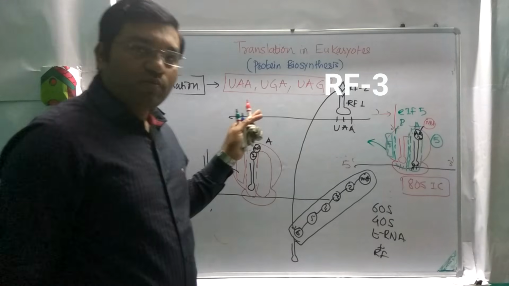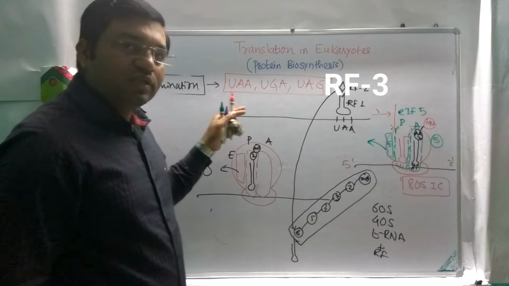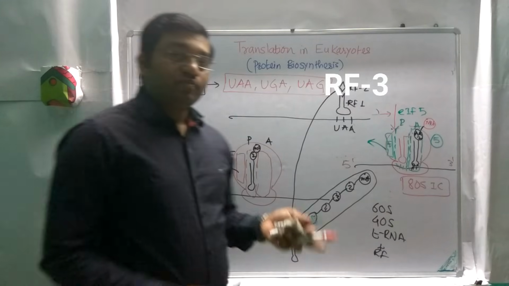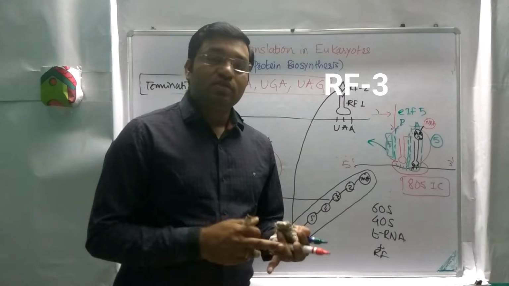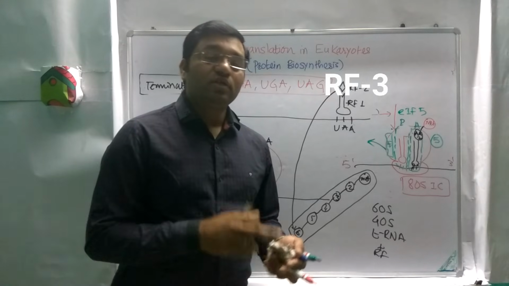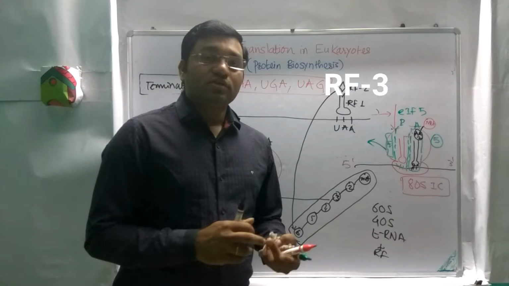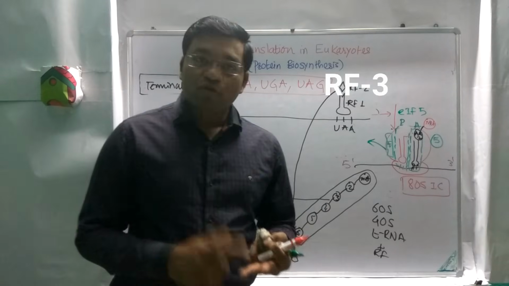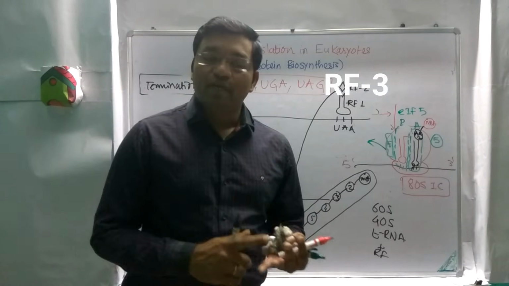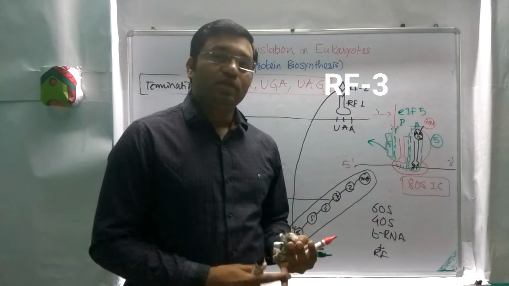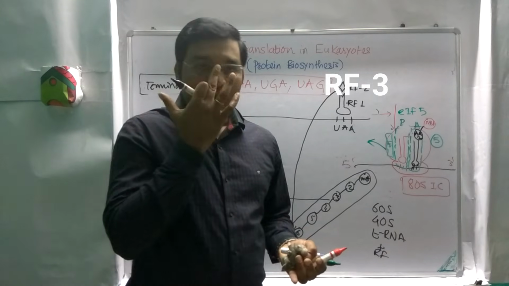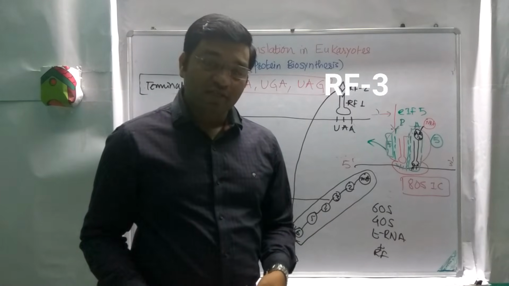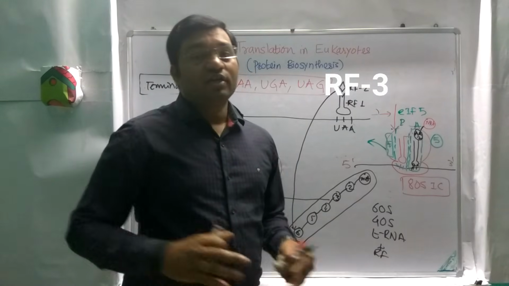So in today's lecture, we discussed the activation of tRNA, then initiation, elongation, and termination. In initiation, we discussed the mRNA activation, then ribosomal dissociation, formation of the ternary complex, and formation of the 80S unit. In elongation, there are three steps: attachment of activated tRNA to the A site, peptide bond formation, and translocation.